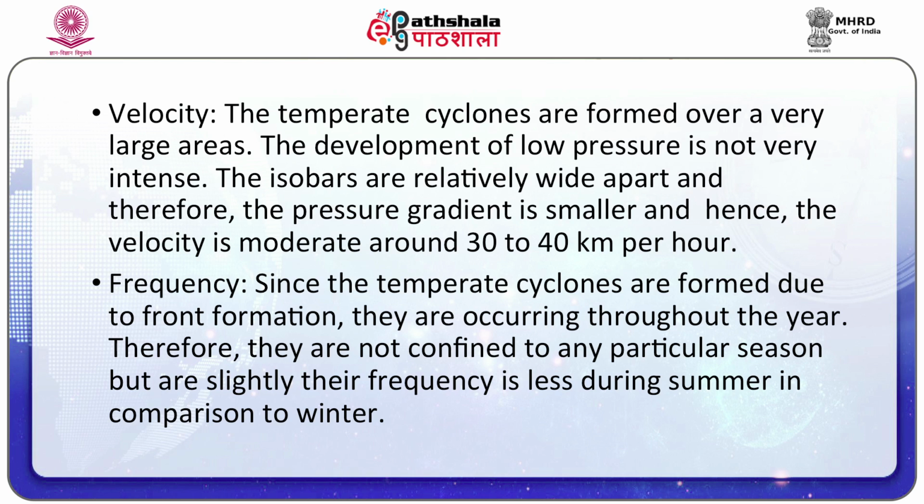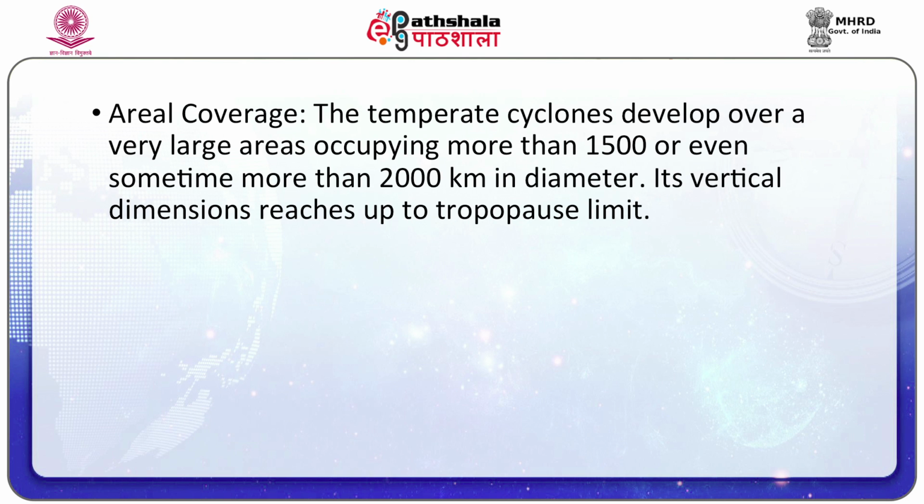Velocity. The temperate cyclones are formed over a very large area. The development of low pressure is not very intense. The isobars are relatively wide apart and therefore the pressure gradient is smaller and hence the velocity is moderate, around 30 to 40 km per hour. Frequency. Since the temperate cyclones are formed due to front formation, they occur throughout the year. Therefore, they are not confined to any particular season, but their frequency is less during summer in comparison to winter. Aerial coverage. The temperate cyclones develop over a very large area, occupying more than 1500 or even sometimes more than 2000 kilometers in diameter.